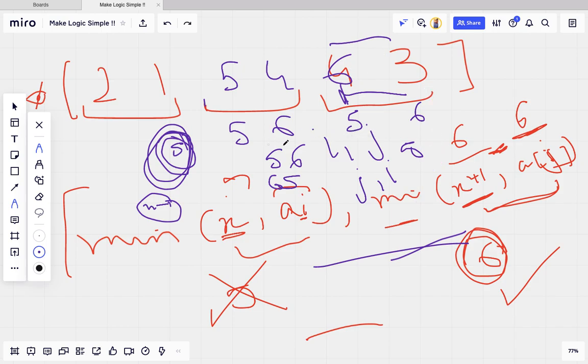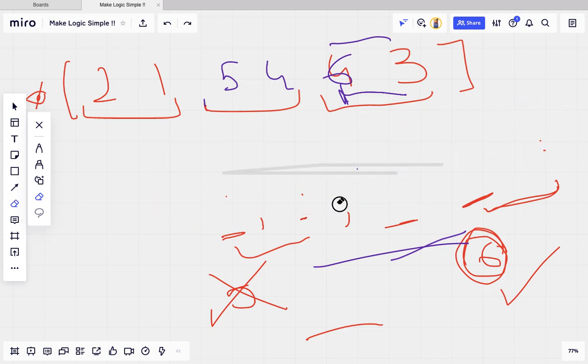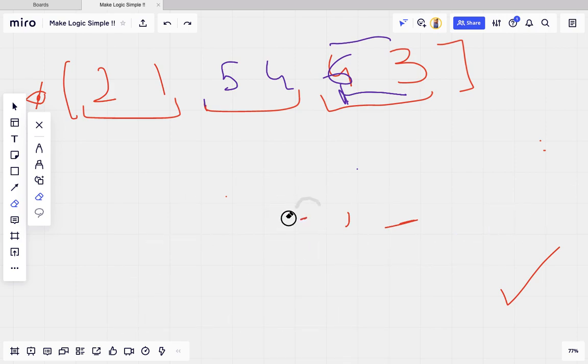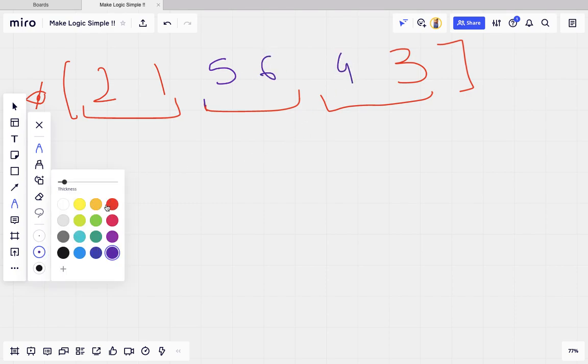So yeah, let me erase them. I will not press control Z, because it will again go out of sync. I will erase them all as fast as I can. Okay. So I have 5 6 and 4, this, now I have the position of 6 right now.